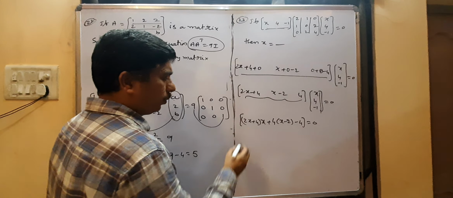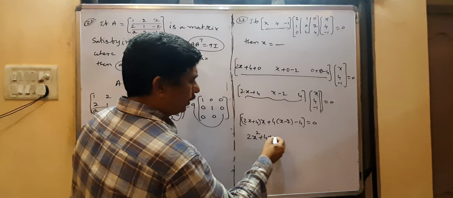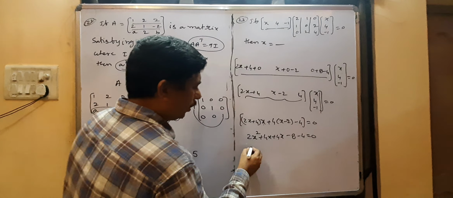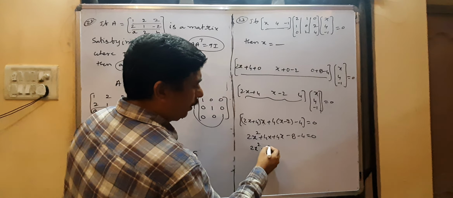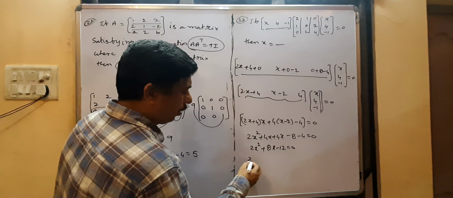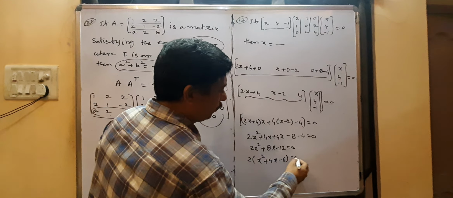Equate with 0: 2x into x is 2x square plus 4x minus 8 minus 4 equal to 0. That is 2x square plus 8x minus 12 equal to 0. 2 common: x square plus 4x minus 6 equal to 0.